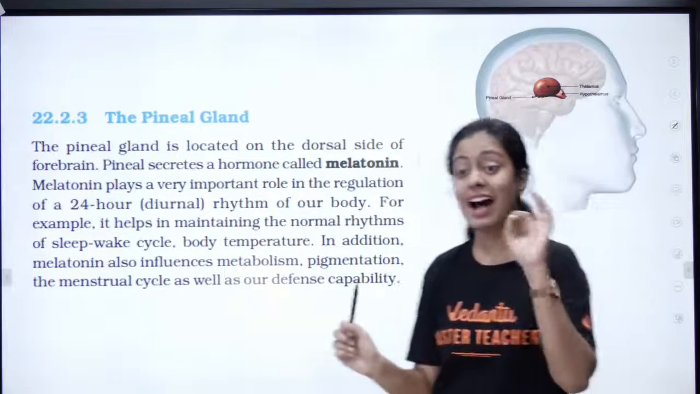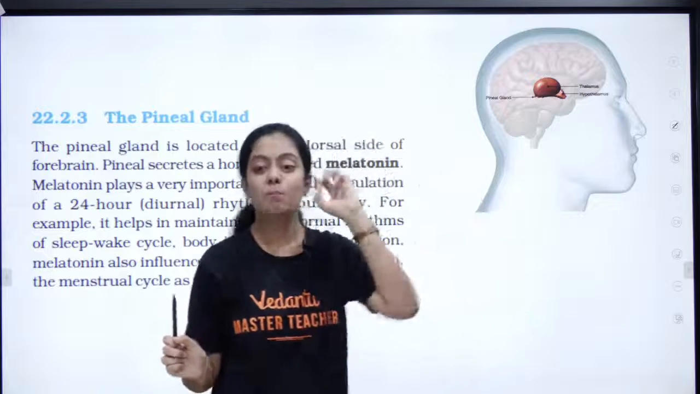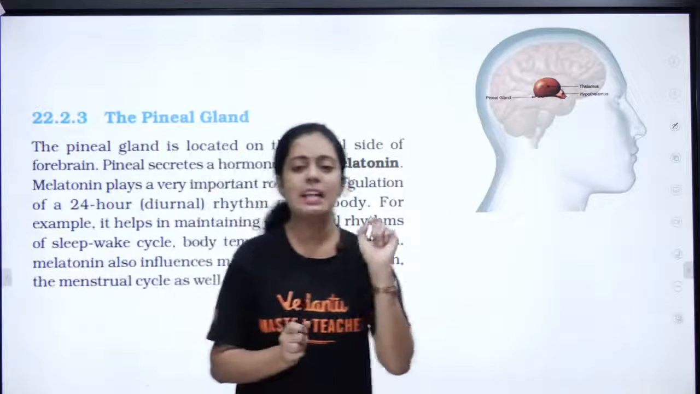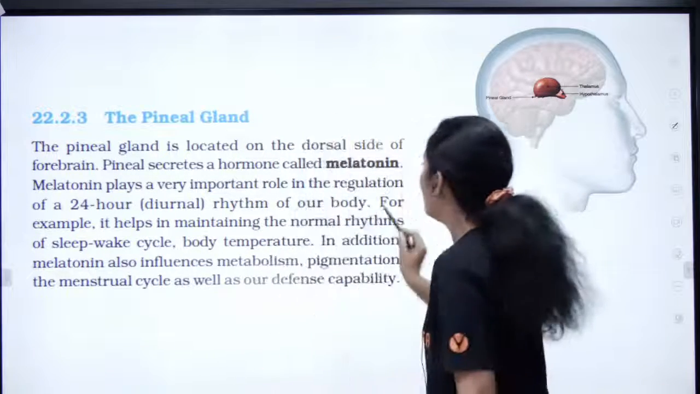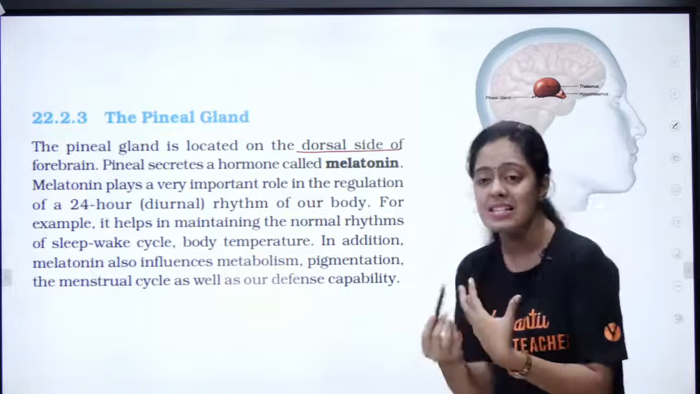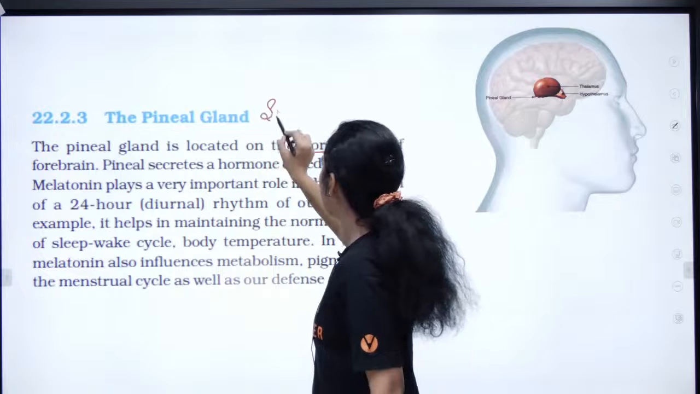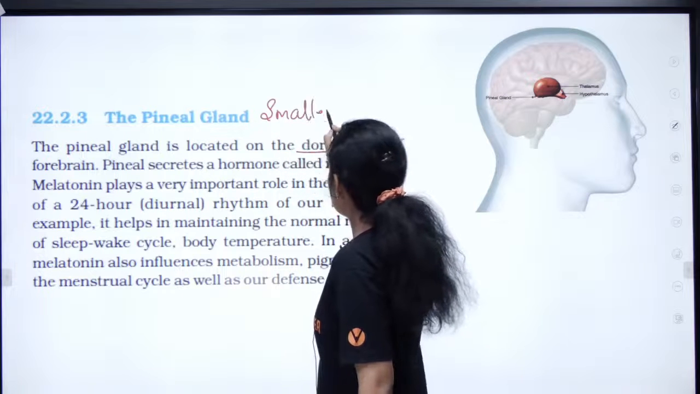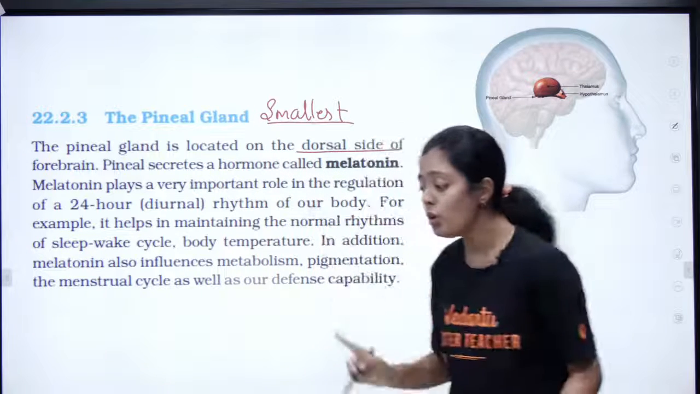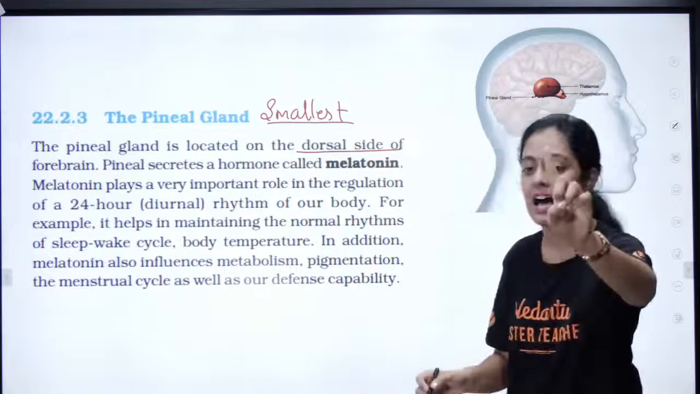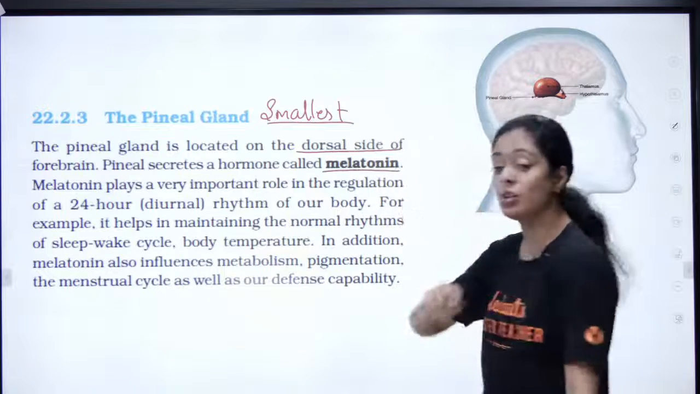The next one, the last gland in your brain, is your pineal gland. Where is the pineal gland located? It is located on the dorsal side of the forebrain. It is the smallest known gland. It is a very, very small gland. It produces only one single hormone. We call it melatonin.